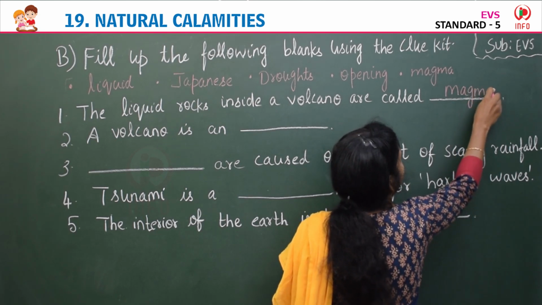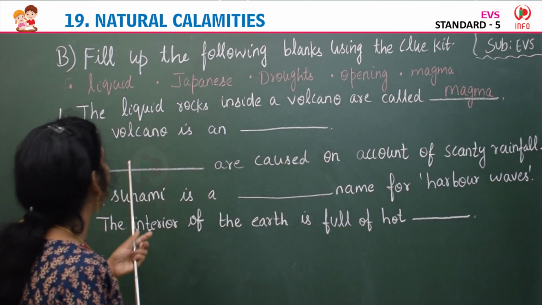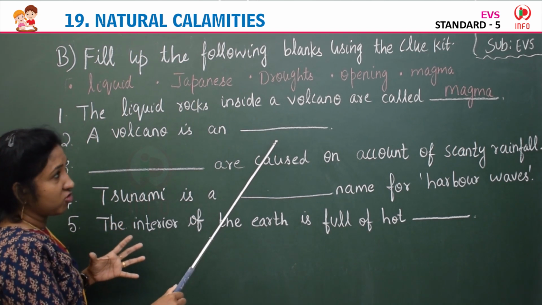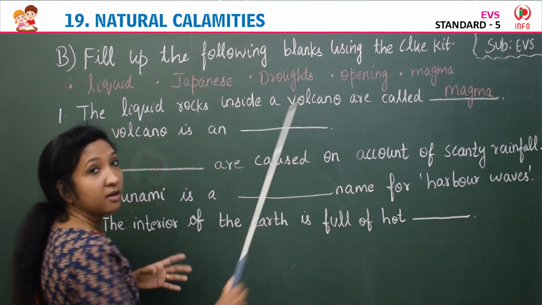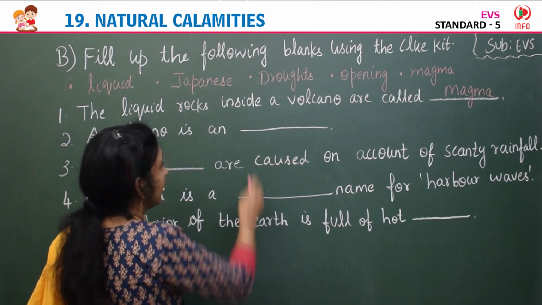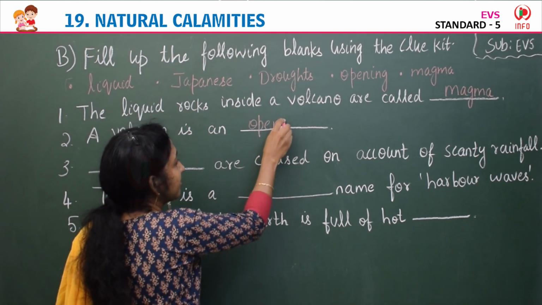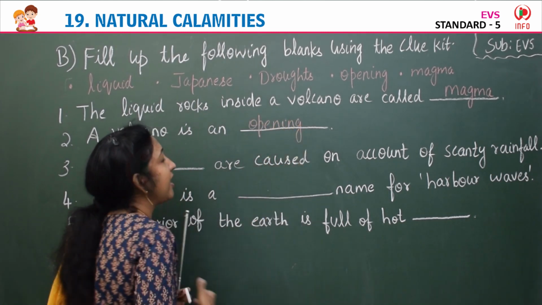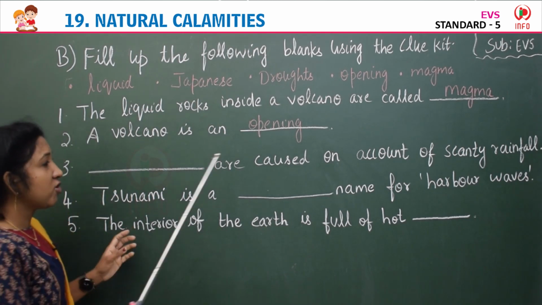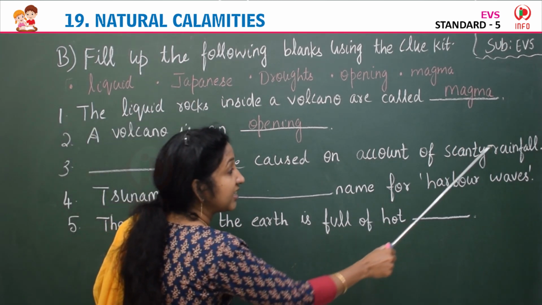M-A-G-M-A, magma. Next, a volcano is an dash. Yes, it is an opening in the earth crust. O-P-E-N-I-N-G.